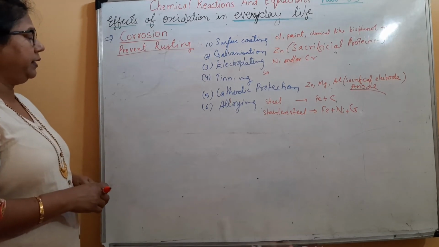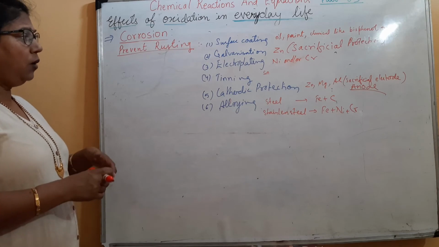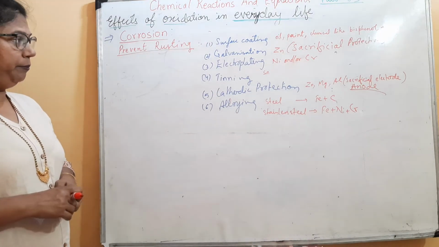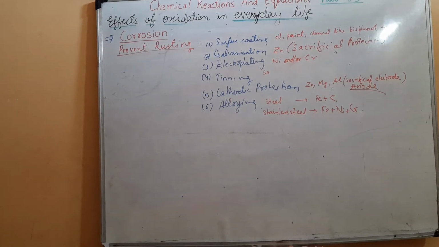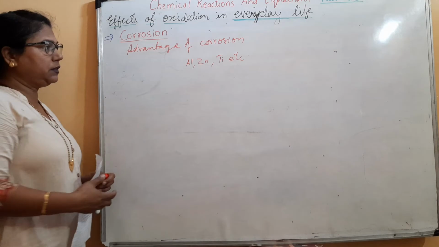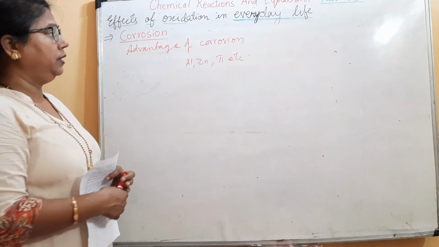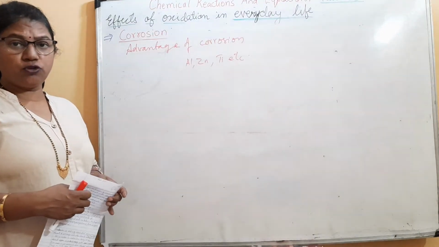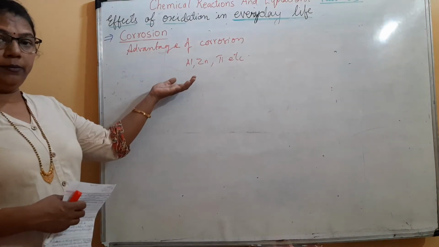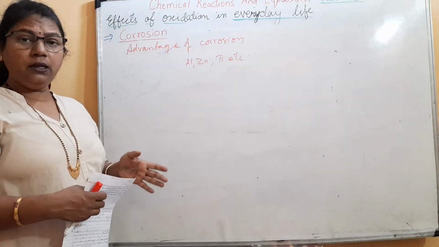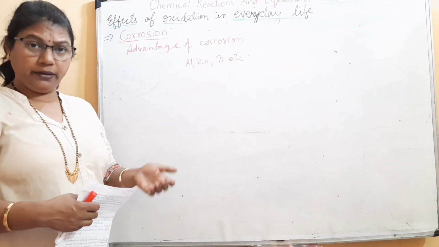Okay, next we will take up how this corrosion can be advantageous for many metals. As we discussed, crores of life and property are lost on account of corrosion, but corrosion is not always troublesome. In some metals like aluminium, zinc and tin or many more, the corrosion proves to be advantageous.